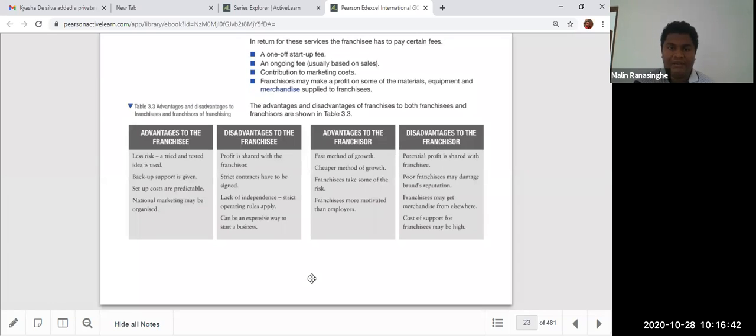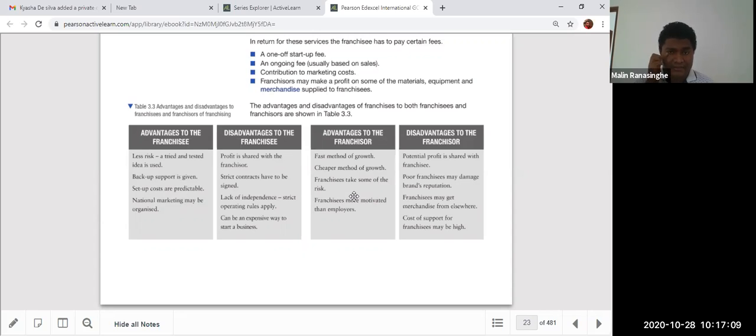Profit is shared, and strict contracts you have to sign. Lack of independence, strict operating rules can apply, and it can be an expensive way to start a business. These are the advantages of a franchise. Take McDonald's, KFC, Pizza Hut, Domino's, Burger King, right? Advantages for the franchisor: a fast method of growth, a cheap method of growth.